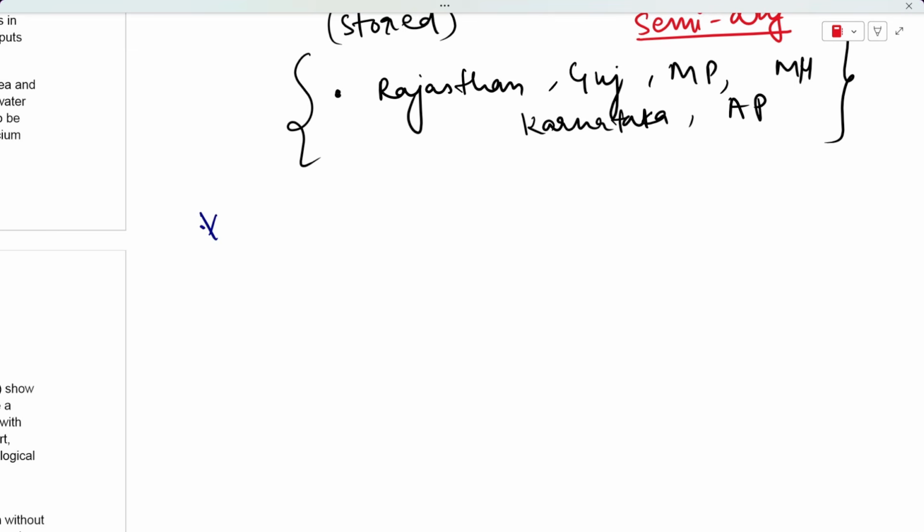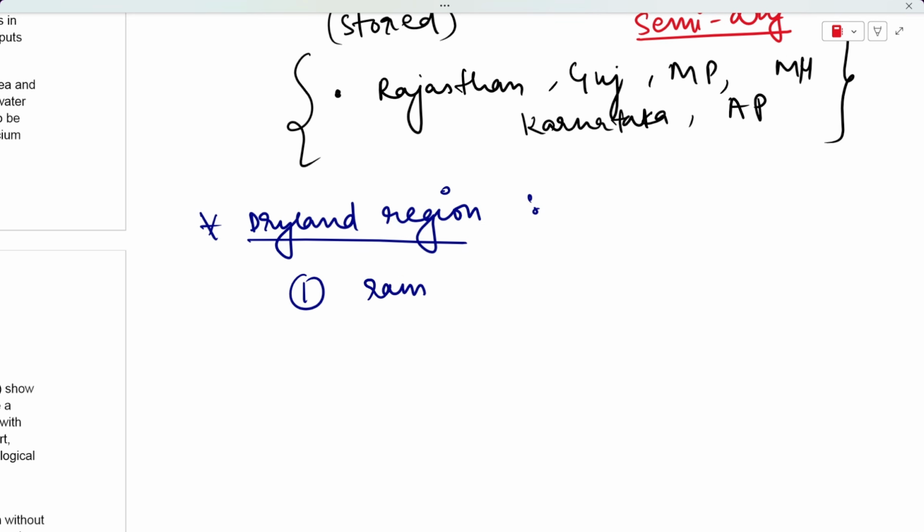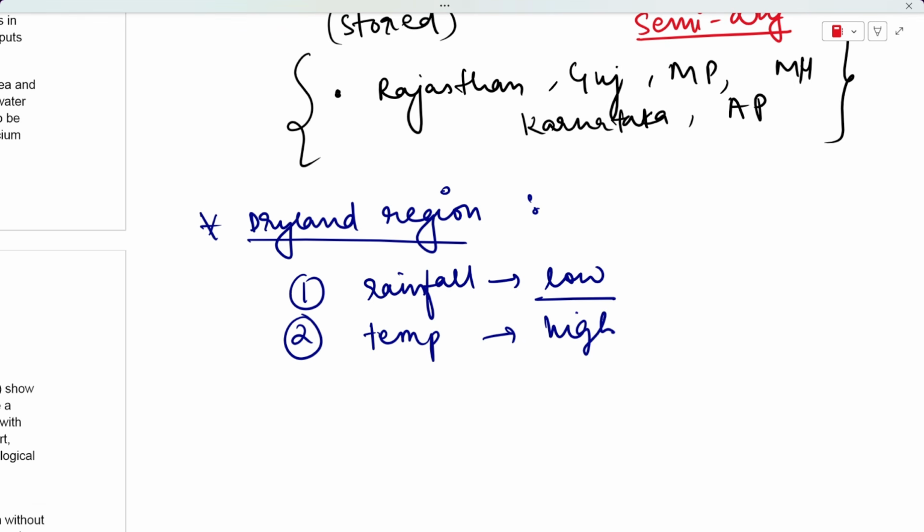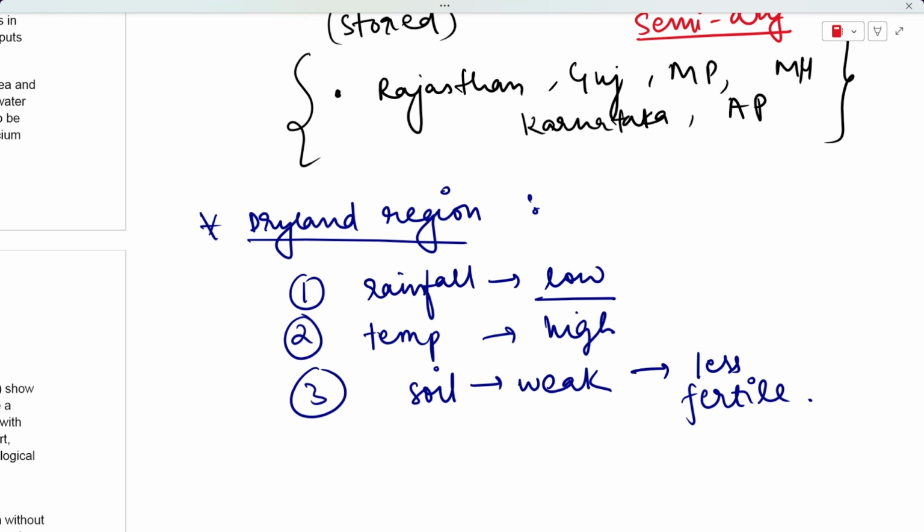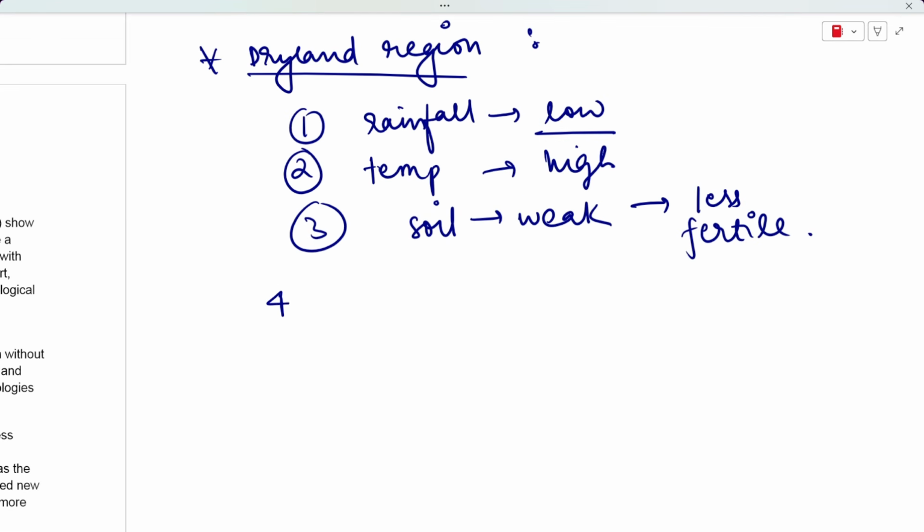Whenever you see any dryland region, you will see that these areas face a lot of problems. First, as we have already discussed, rainfall is quite low and it is unpredictable as well. Then the temperature in these areas is very high. Apart from this, the soil found in the dryland regions is very weak and not quite fertile.